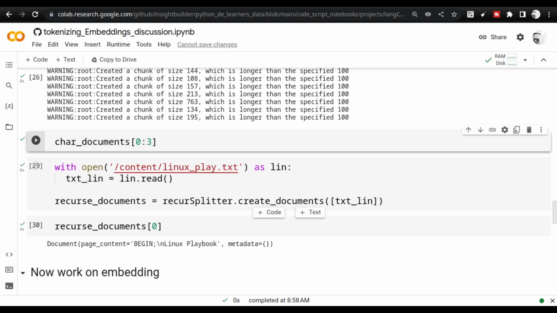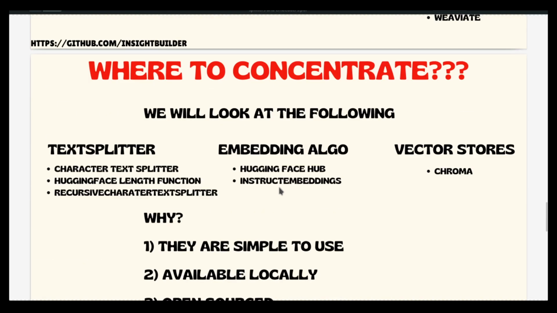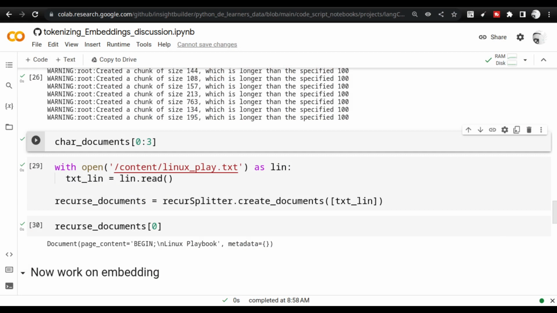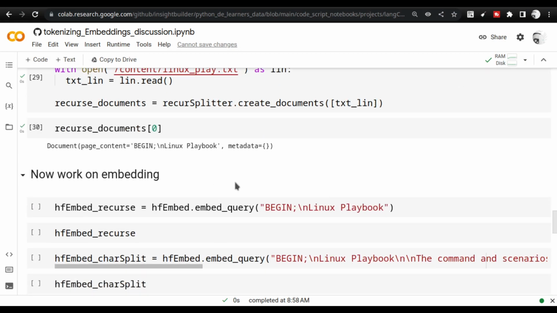So we have split it, right? Let us go back to the presentation. You have to understand this. That's why I'm repeating it. So now I have done the splitting. Now I'm going to do the embedding, and then next I will go into the vector store. I have not touched the vector store till now. Let us go to the browser. Now we have done the splitting. So we saw how the things got split, right?